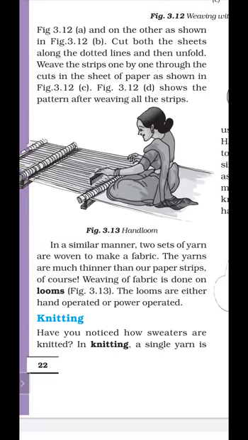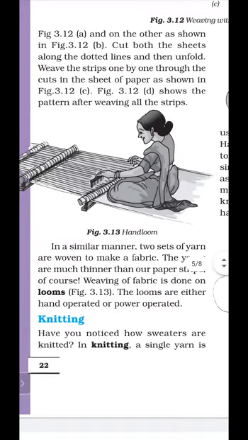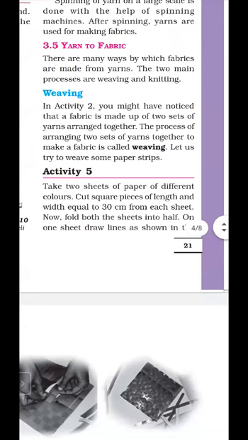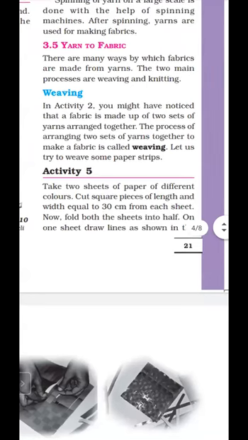So weaving can be done either on the looms or with the help of papers. The looms are either hand operated or power operated, and there are also power operated machines. So what do you mean by weaving? When we take two different sets of yarns and mix the two sets of yarn to make fabric, this is called weaving. And how can weaving be done?